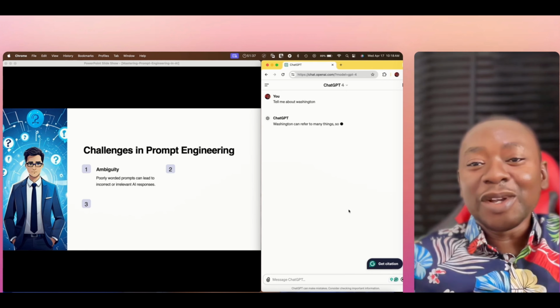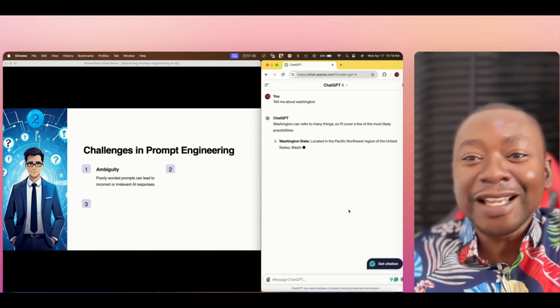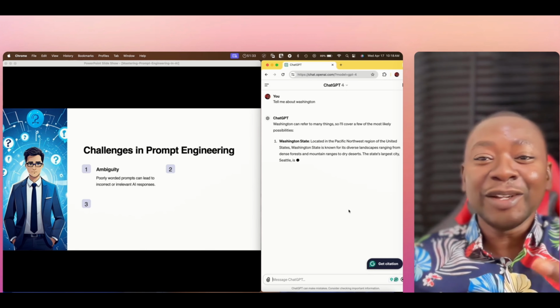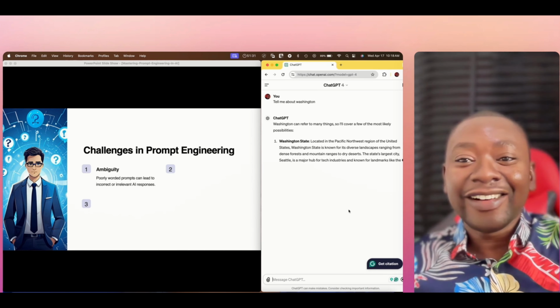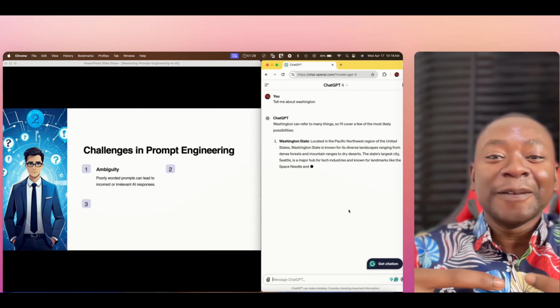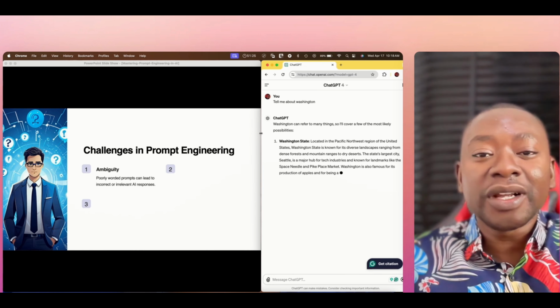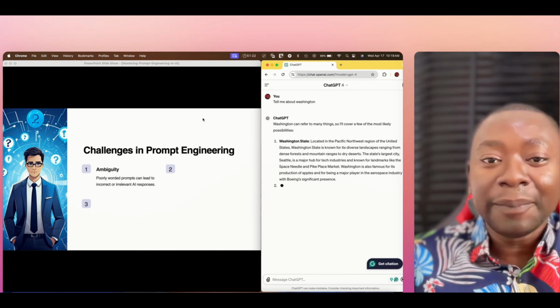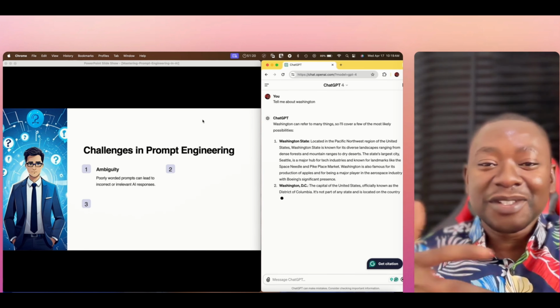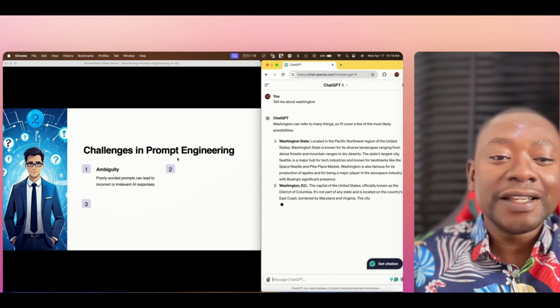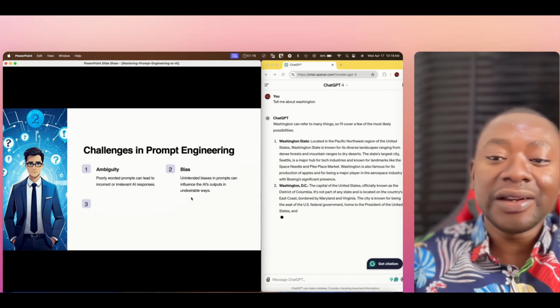Now, what is wrong with this prompt? What is the issue? The question here is Washington can refer to several things. Are you talking about Washington state? Are you talking about Washington, the capital, right? Or are you talking about Washington, the president, George Washington, right? So this is a textbook example of an ambiguous prompt. The AI might provide a response that really does not meet your need. The second challenge in prompt engineering is bias.